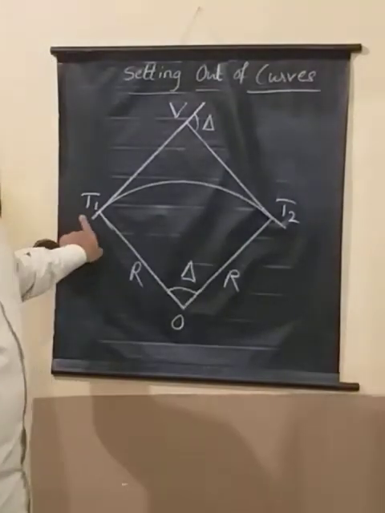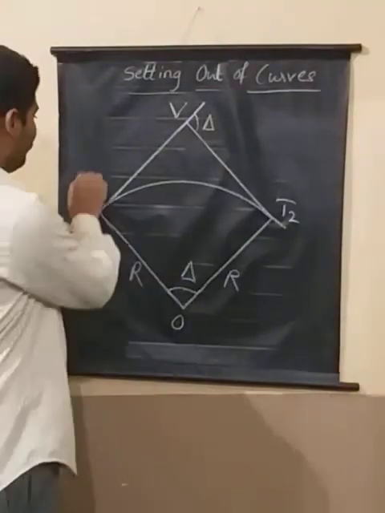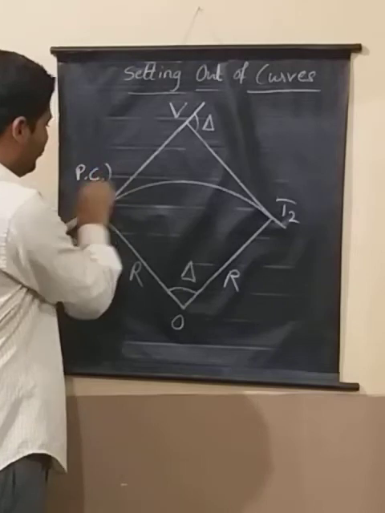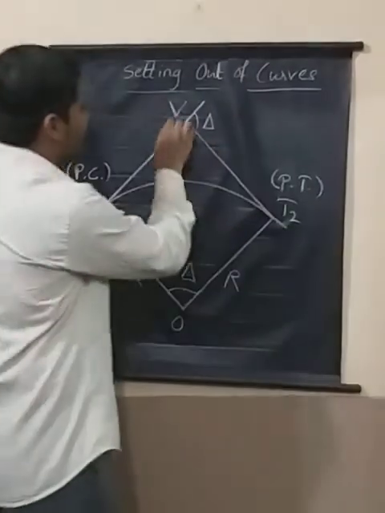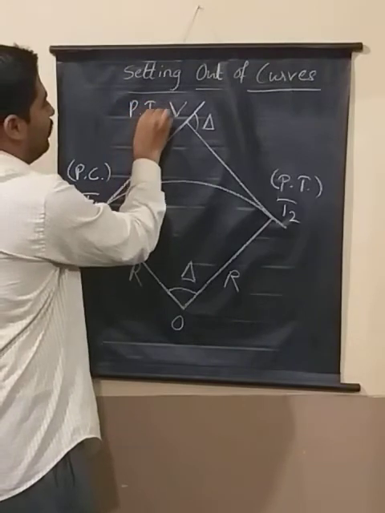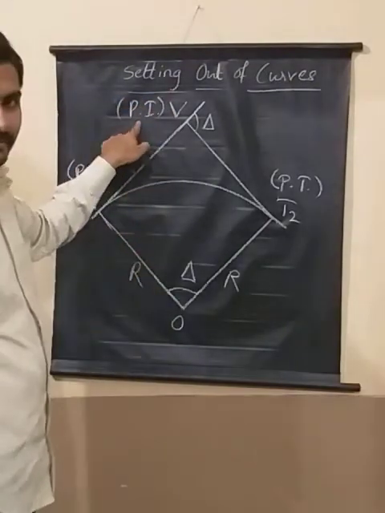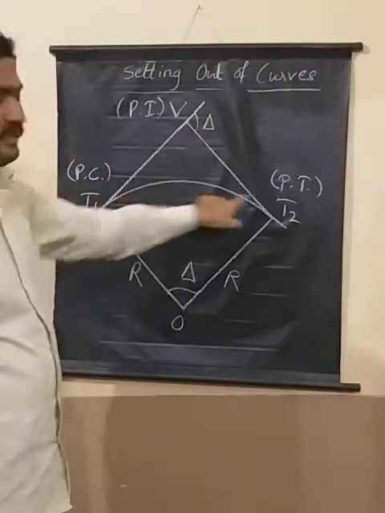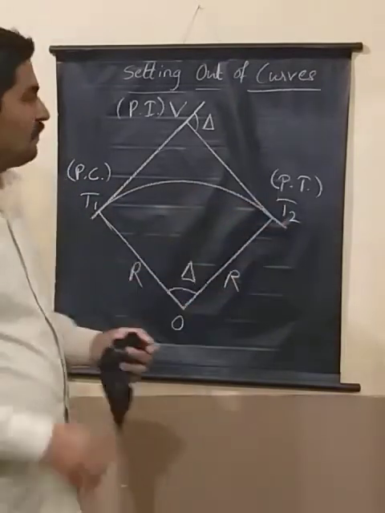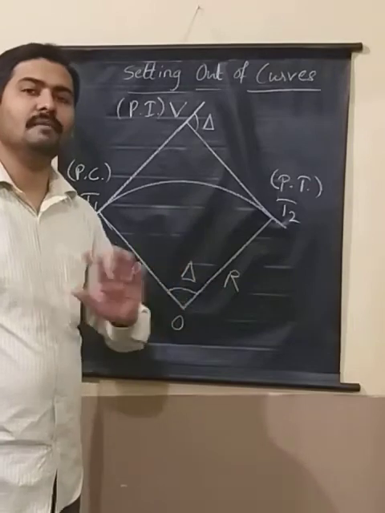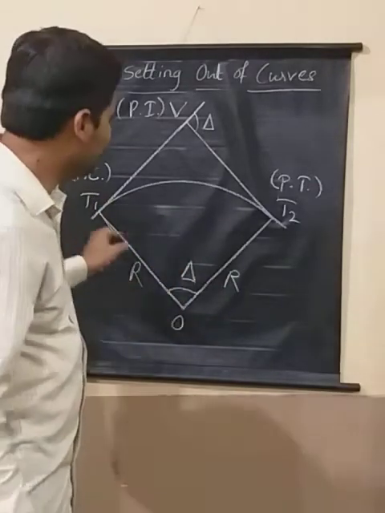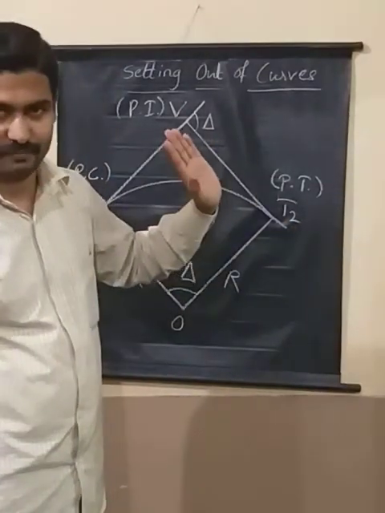This is called the point of curve, and this is called the point of tangency, and this is the point of intersection, PI, PC and PT, right?